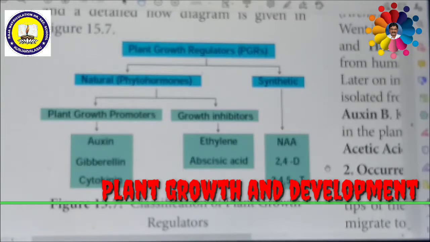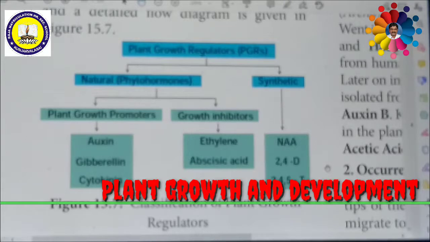Plant growth promoters are chemical substances which stimulate the growth of the plant, like auxins, gibberellins and cytokinins. On the other hand, some other chemical substances inhibit growth. They will not allow growth. They are ethylene and abscisic acid. These are all natural phytohormones.